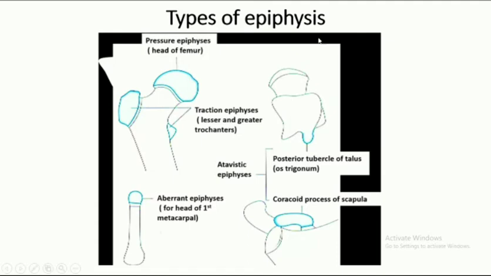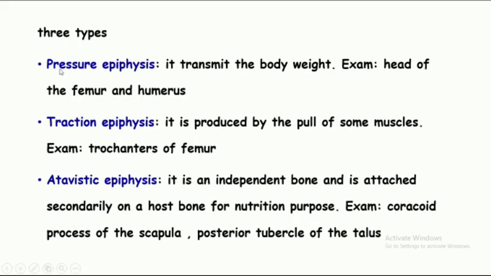The types of epiphysis: pressure epiphysis, traction epiphysis, atavistic epiphysis, and aberrant epiphysis. What is pressure epiphysis? It transmits body weight. Example, head of the femur and humerus. Traction epiphysis is produced by the pull of some muscles. Example, trochanter of the femur or tubercle of the humerus.